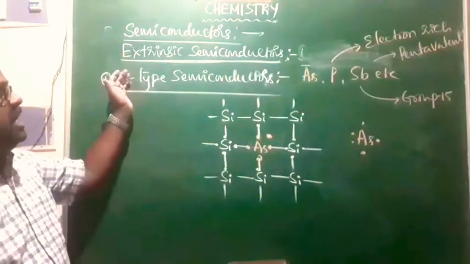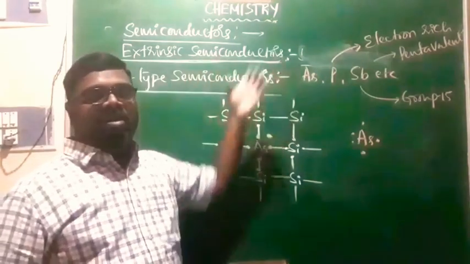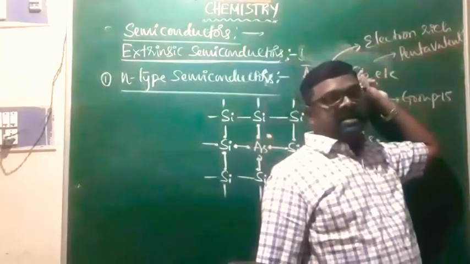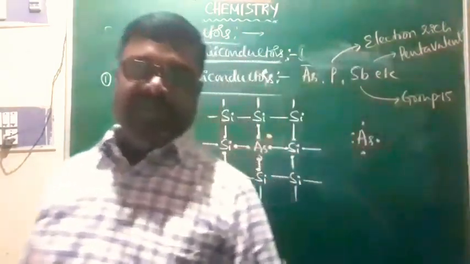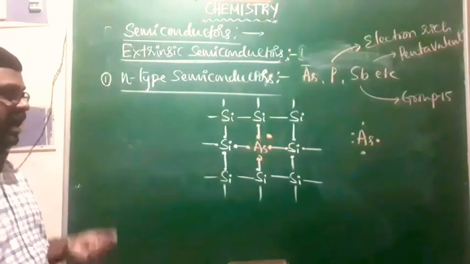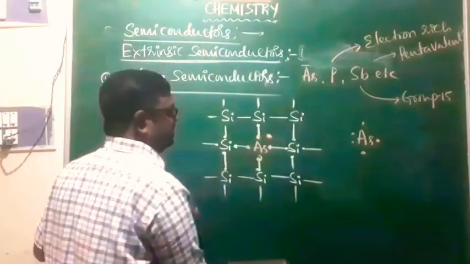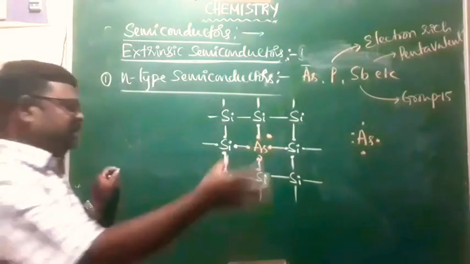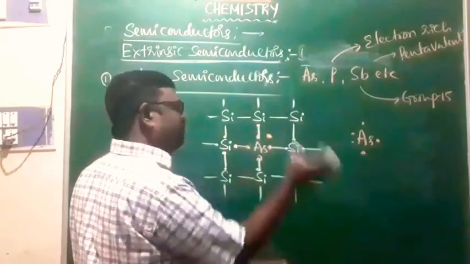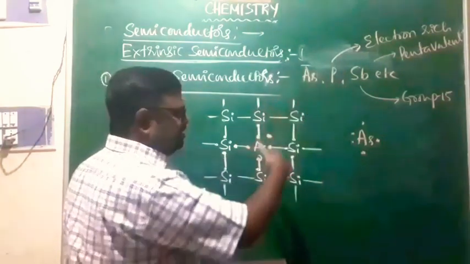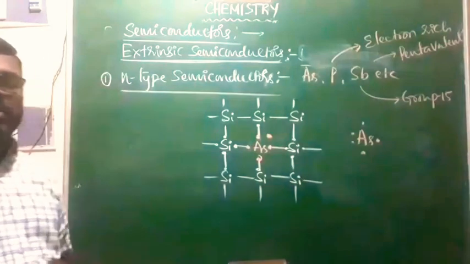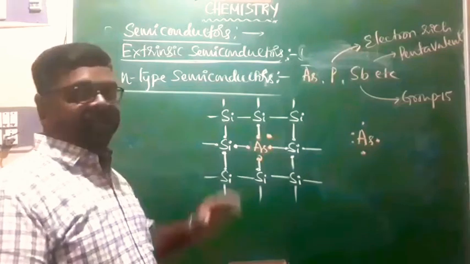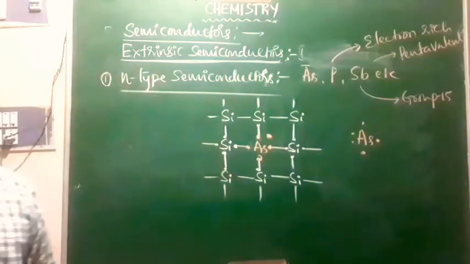So N-type semiconductors are the semiconductors obtained when silicon is doped with electron-rich impurities like arsenic and phosphorus, and they are called N-type semiconductors. In N-type semiconductors, electrons are the carriers of electric current. I have shown here replacement of one silicon by one arsenic. In the same way, many silicon atoms in the sample will be replaced by arsenic, and thereby many free electrons are available. Electrical conductivity increases. And this is what we call N-type semiconductors.